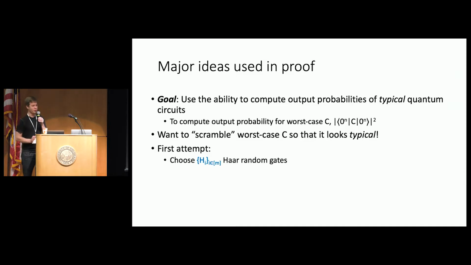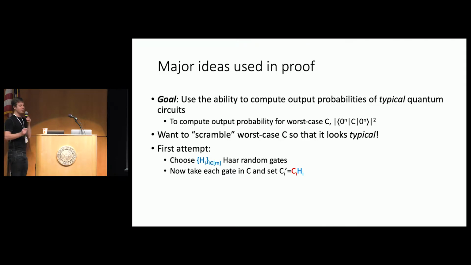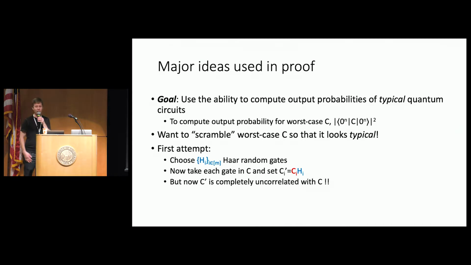So here's what we're going to do. Let's suppose the circuit C has M gates. Then we're going to choose, independently, M Haar-random 2-qubit gates. We're going to call them big H_i. Now we're going to take each gate in C and just multiply it gate-wise by this Haar-random gate. Now we've done one thing extremely well here, which is by the properties of the Haar measure, we've completely scrambled the circuit. We took our worst case circuit, and now it's a completely average case circuit.